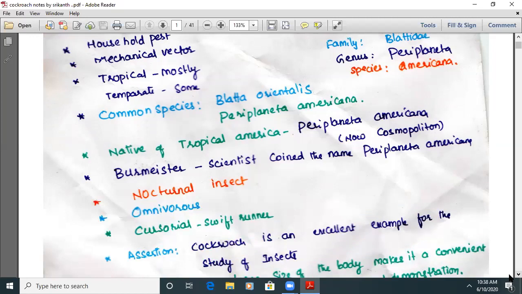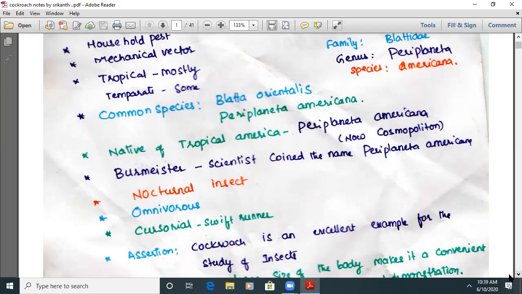It is cosmopolitan in distribution. What is cosmopolitan? Worldwide distribution. It is actually a native of tropical America, but now distributed worldwide. Burmeister is the scientist who coined the name Periplaneta americana.